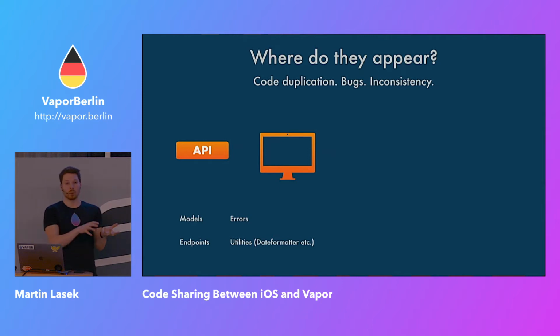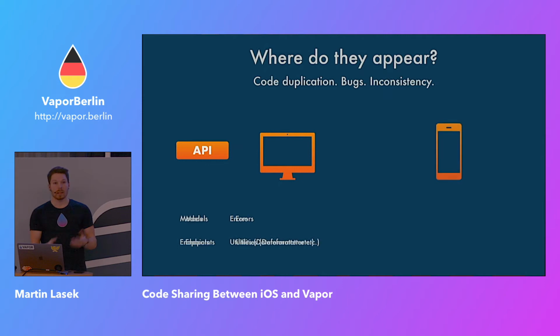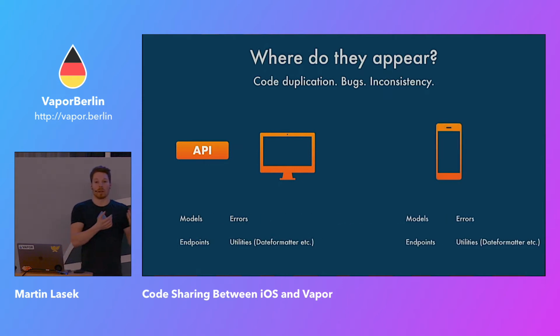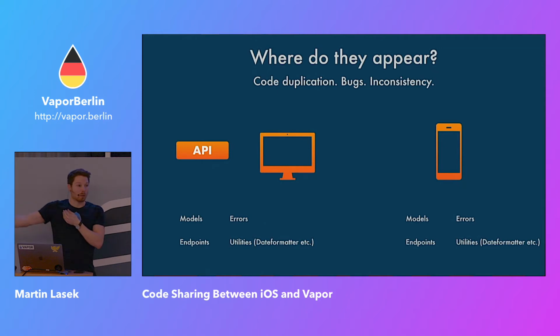When we communicate through JSON and use a front end, let's say an iOS app, we basically need the same things there as well, because we want to query the database, map it through a model, do some stuff with it, map it to JSON to send it back to the iOS app, and then map it back from JSON to the model. So we have a duplication of model definition in iOS as well as in the backend.